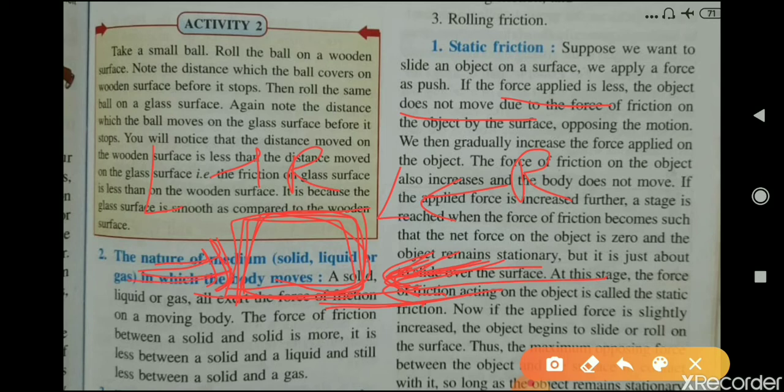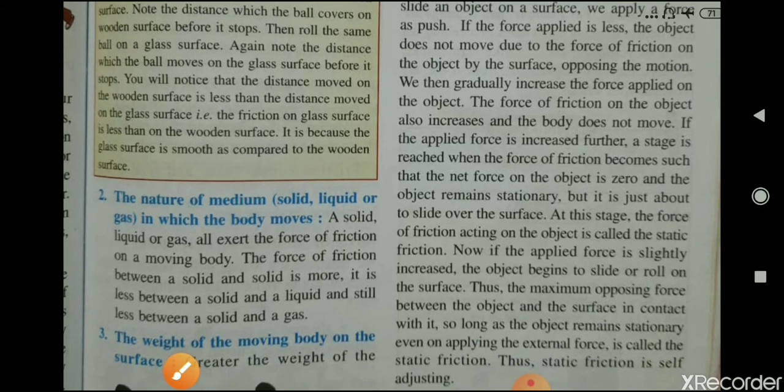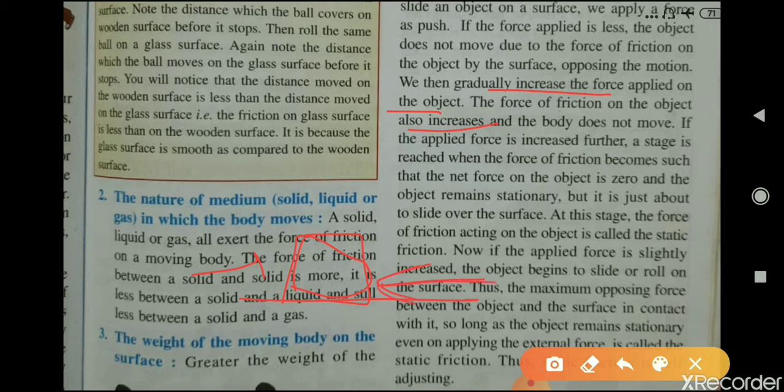And if you are applying less force, then due to the force of friction, this box will not move. Now, when you gradually increase the force on the object, if you increase the force that you are applying on this box gradually, the force of friction on the object will also increase. Now the force of friction acting on this box will also increase, and this box will not move.